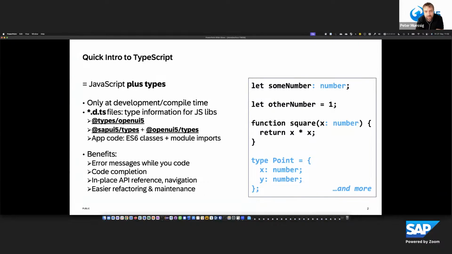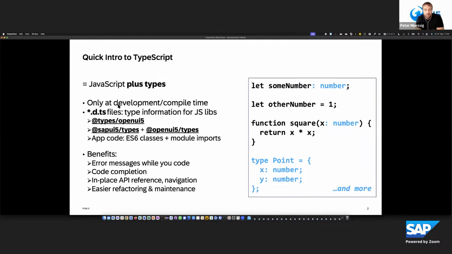TypeScript is an extension of JavaScript. It adds typing on top of that, and you see that on the right-hand side. Variable declarations are not anonymous; you can specify the type, like here the number. There is also type inference: if a number is assigned to a variable, it automatically gets that type. You can also define your own types, and for functions, you can specify the parameters you expect.